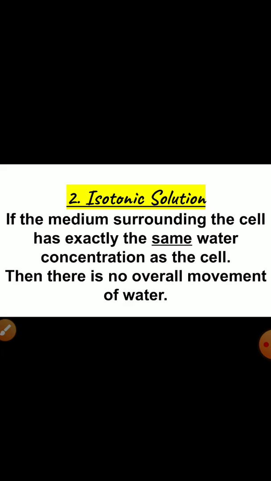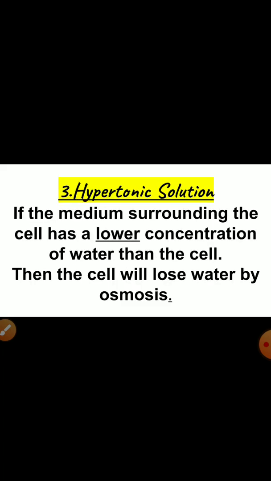If the medium surrounding the cell has exactly the same water concentration as the cell, then the type of solution is isotonic solution, and in this case there is no overall movement of water. Third one is hypertonic solution. If the medium surrounding the cell has lower concentration of water than the cell, then the type of solution is hypertonic solution, and in this case the cell will lose water by osmosis.